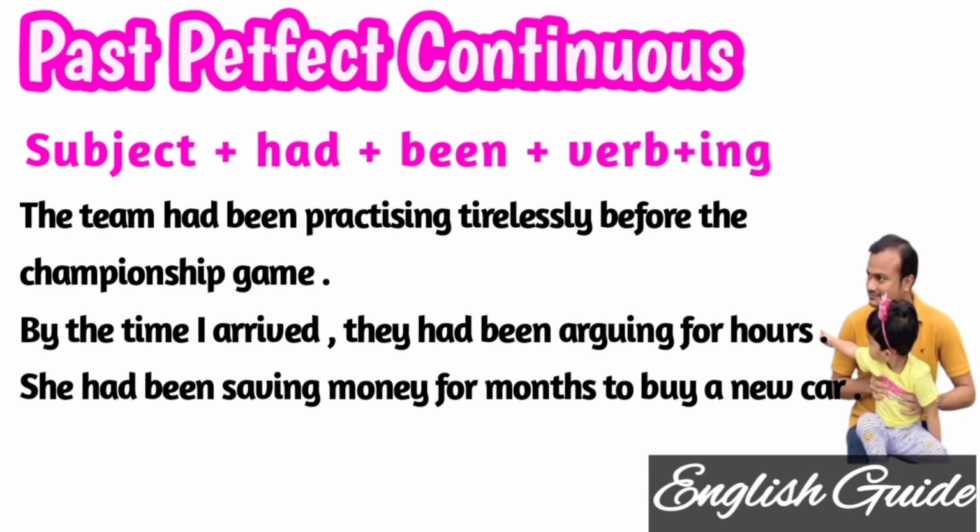By the time I arrived, they had been arguing for hours. So the first part is simple past here, but the second part is perfect continuous. She had been saving money for months to buy a new car. I hope you understood all the forms of the past. If you still have doubts, please go through the video again and again, and I think it will be clear to you.